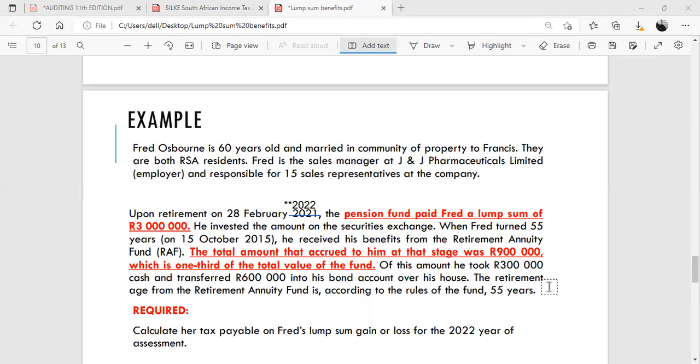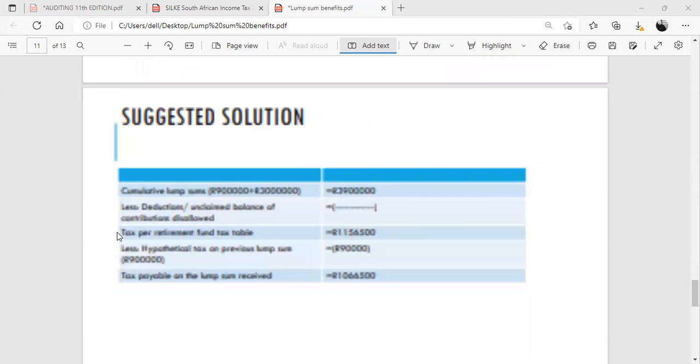However, it was paid to him upon retirement, so we will use the same table, which is the retirement lump sum table. Now, when you calculate the hypothetical tax on the previous lump sum, that should give you 90,000 Rand.